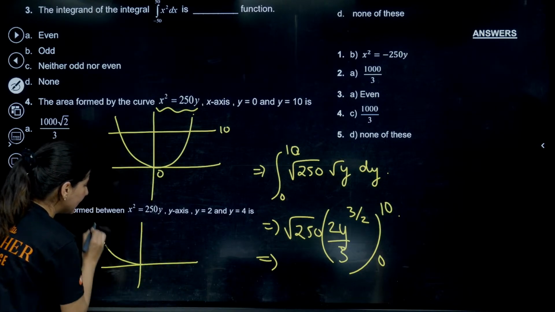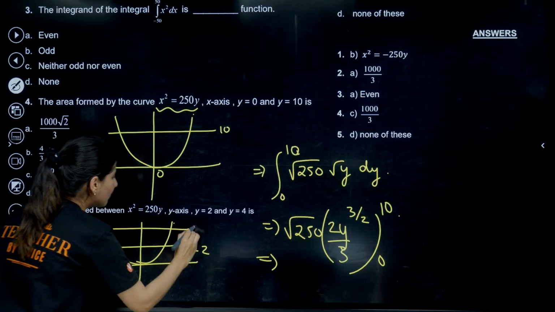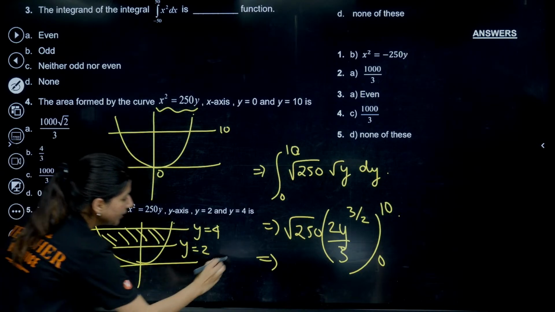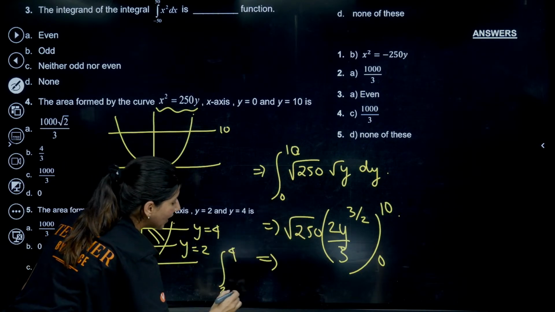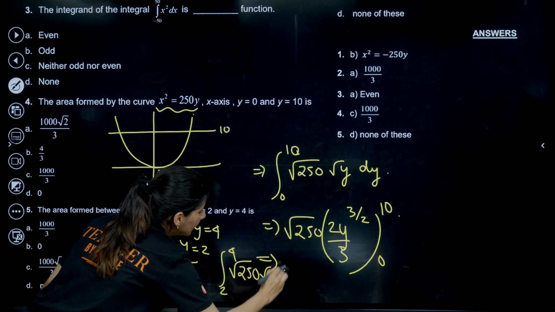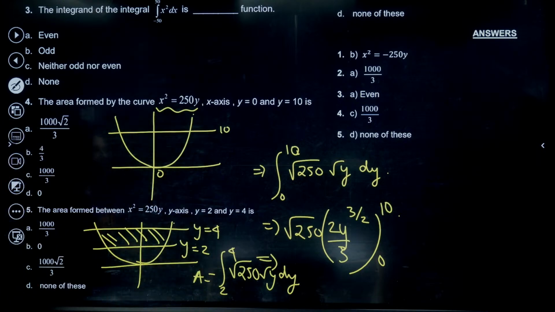So if you write upward facing parabola, y is equals to 2, then we have y is equals to 4. So again, now you need this area. So you need to integrate 2 to 4, the same value, 250 root y dy. This will be the required area. Okay, all right, and you will get option D.